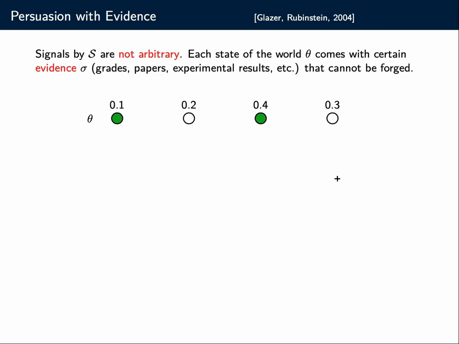So more formally, we have a set of states of the world. Each state of the world comes with a probability from the prior and a label, whether it's acceptable or rejectable. Here, acceptable, I marked in green.